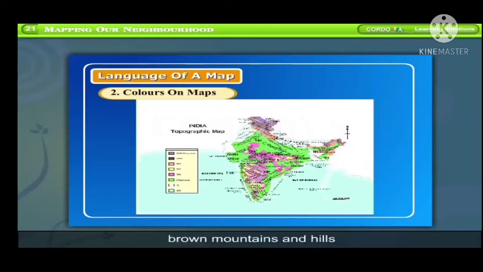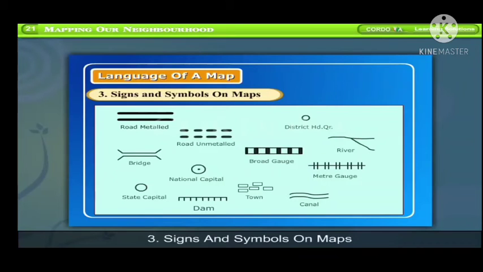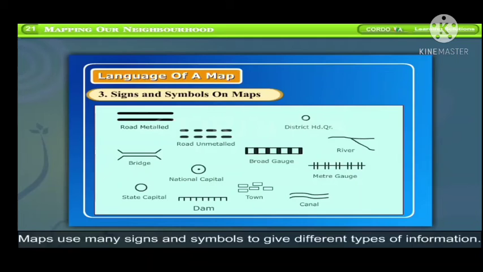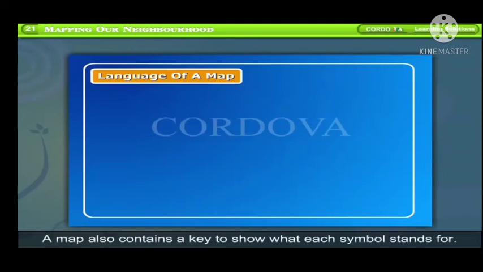Dark brown, mountains and hills. White, snow. 3. Signs and symbols on maps. Maps use many signs and symbols to give different types of information. A map also contains a key to show what each symbol stands for.